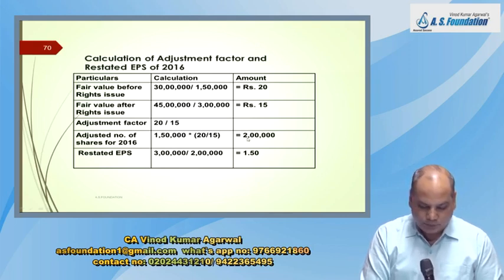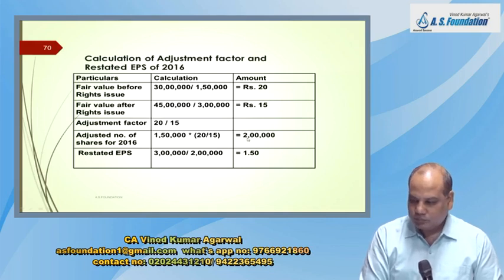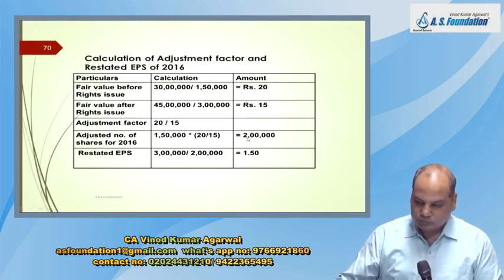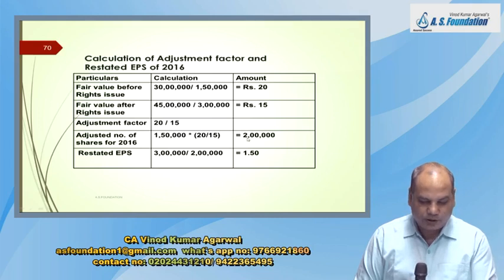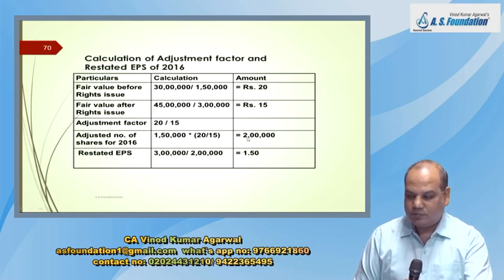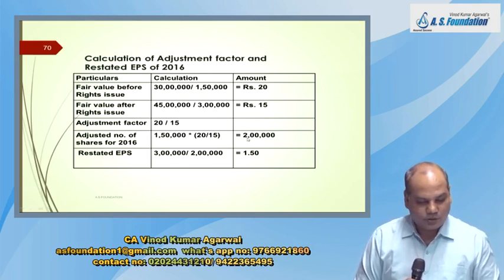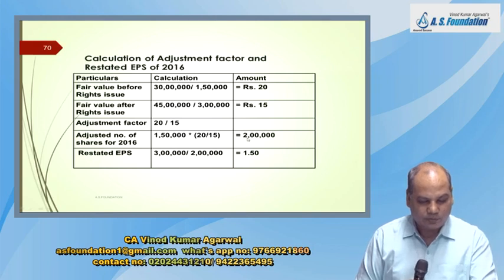Fair value after right issue: 45 lakh divided by 3 lakh, rupees 15. Adjustment factor: 20 by 15.